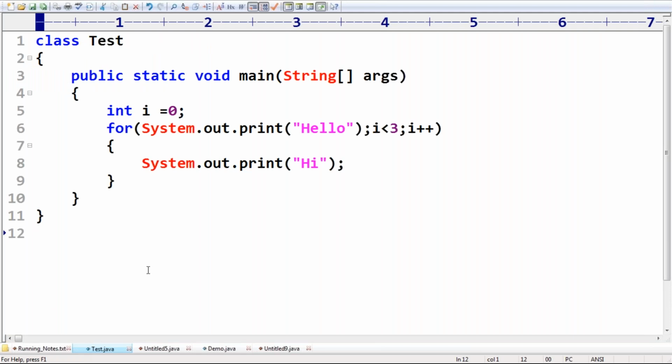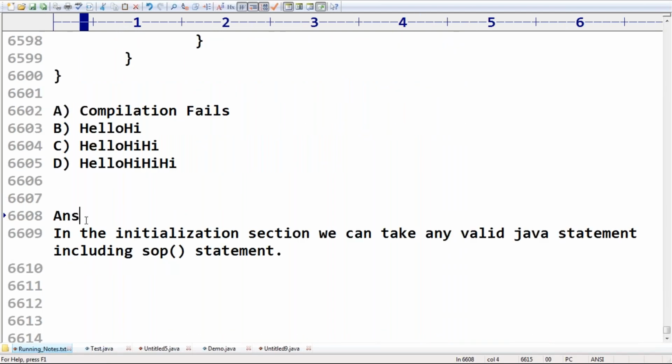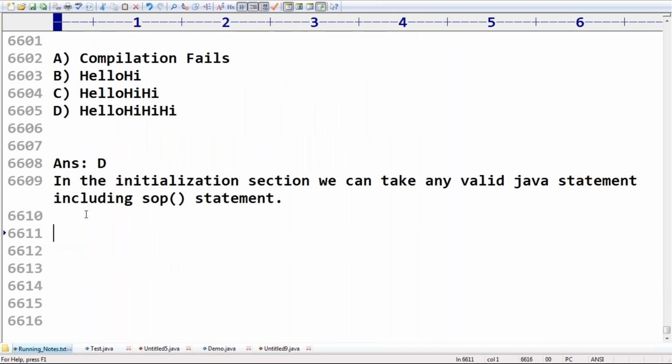Please confirm. All the things are very clear for you people, right? So we can take any statement, any number of times, no issue at all. So the answer is D, any valid Java statement; any valid statement we can take, no issue at all. Can I go for the next one? So is it clear, right?